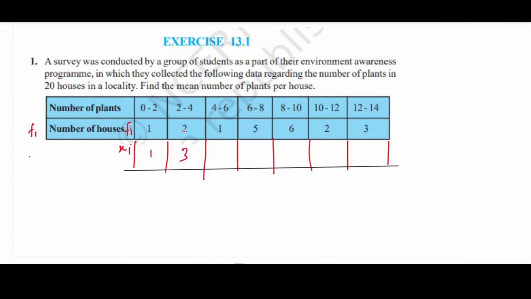Here one house has 5 plants, here one house has 7 plants, here 9 plants, here 11 plants, here 13 plants. Now what is the value of fi xi? Clear?